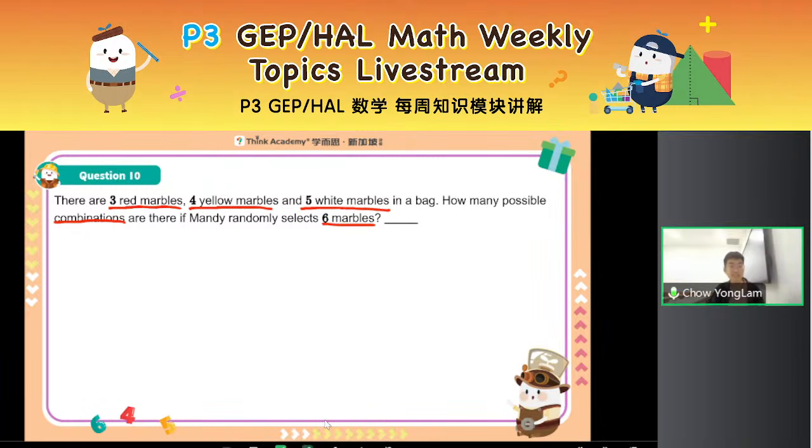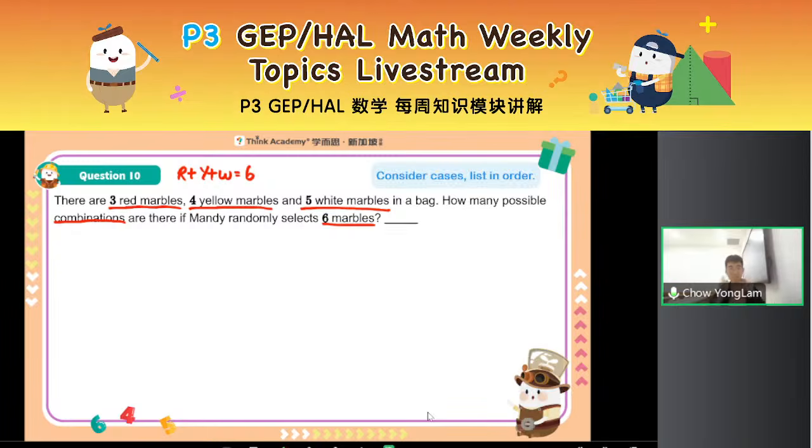So the 6 marbles can consist of 3 colors, right? You can have your red, you can have your yellow, you can have your white. You can have your red, yellow, and white. And I don't care how many red, yellow, or white marbles there are respectively, as long as the total number of marbles is 6. I just randomly select 6 marbles. They could be red, yellow, or white. Now, in that case, how do we do this question?